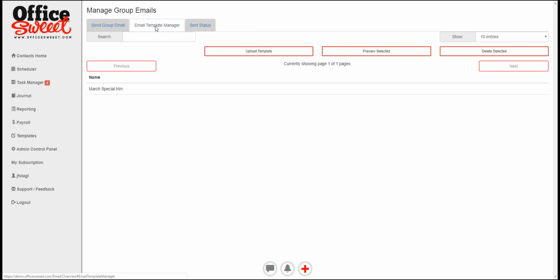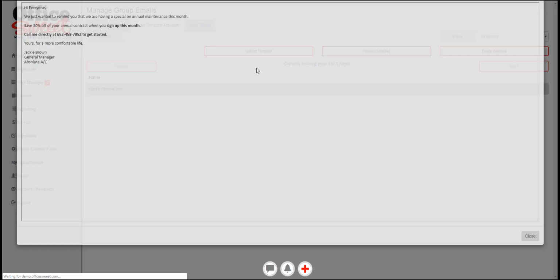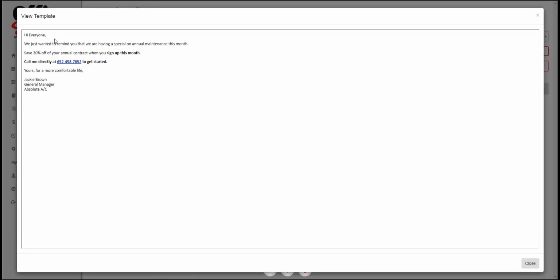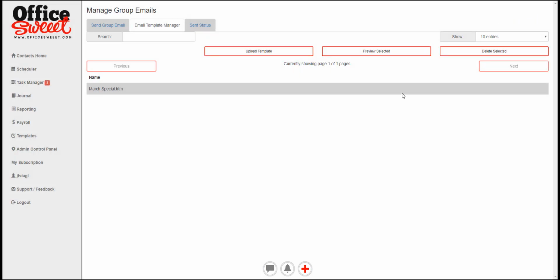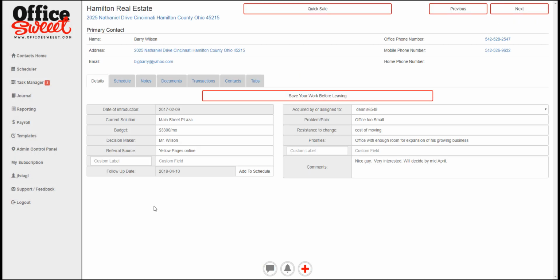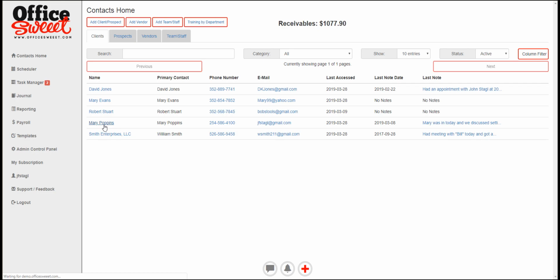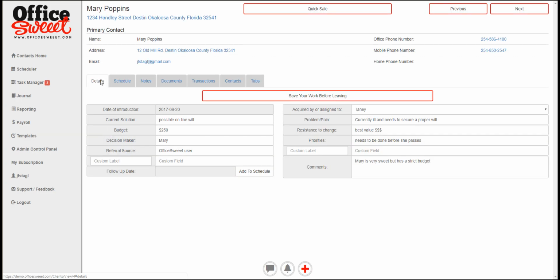Now, how do you create the templates or the emails? Well, you come in here and you just create one like this. It's just a simple email telling about a special they're having this month, or you can send newsletters and anything you like. So the way it works is after you invoice them for the very first time, they become a client. So let's go over to clients. Let's take a look at Mary Poppins here. Here we can see the same layout and all the data is here.